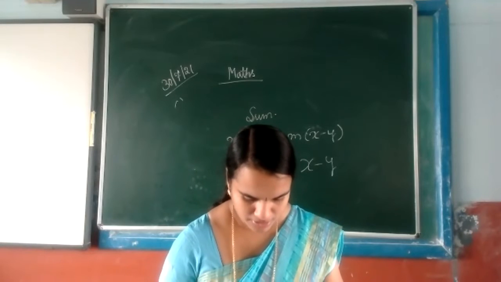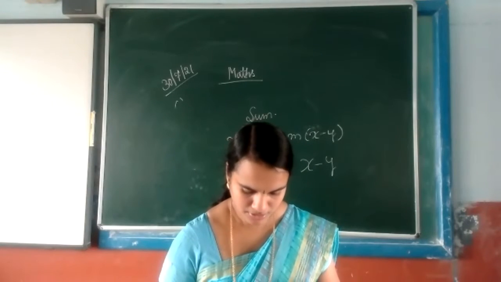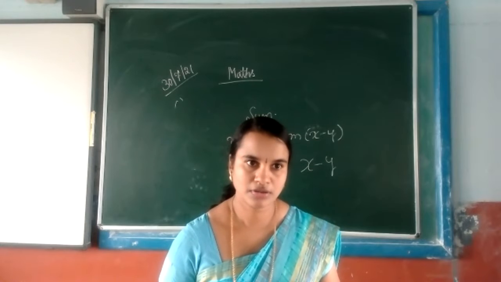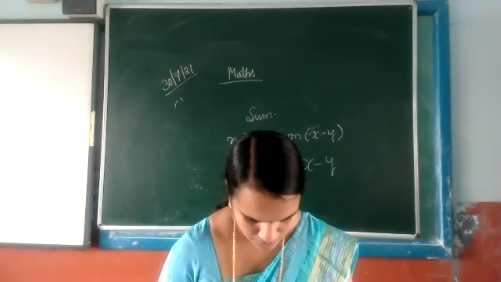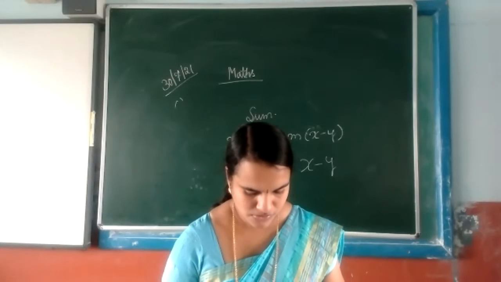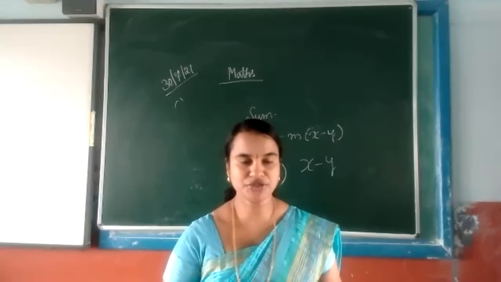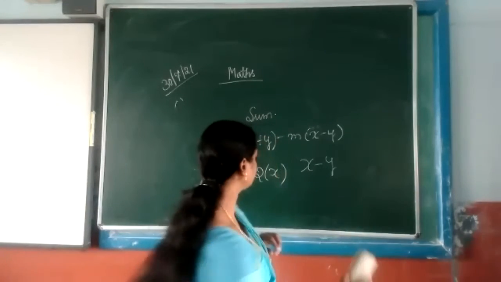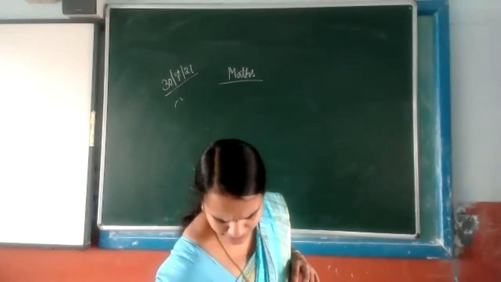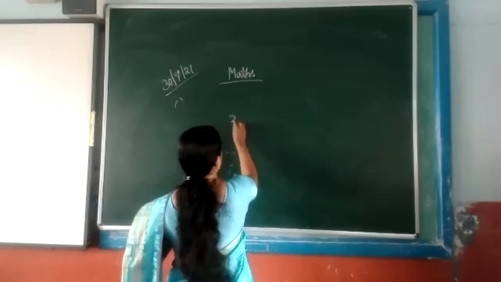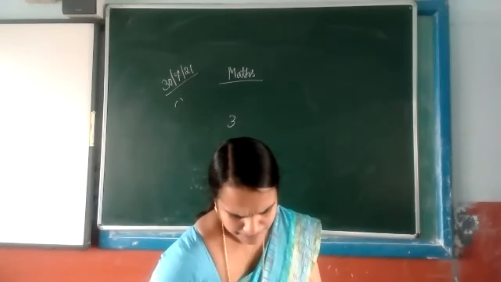Ma'am, you told that whatever is like p squared is given, so whatever is left in the question, we have to write it. Yes. Ma'am, while I was doing all the rest of the questions, sometimes the answer was coming. Which question are you not getting the answer for? Ma'am, the third, fifth and sixth one. Yes, ma'am, it is given here.